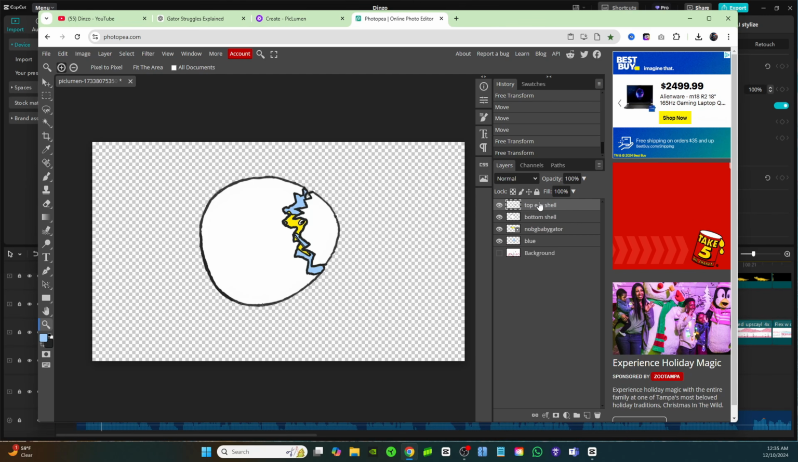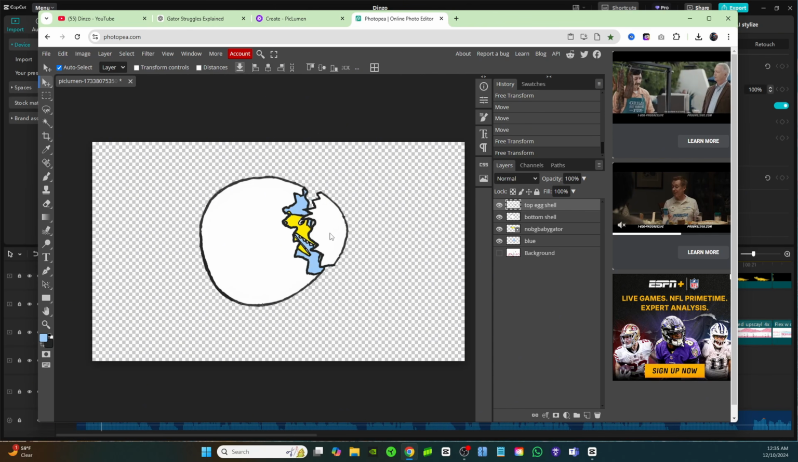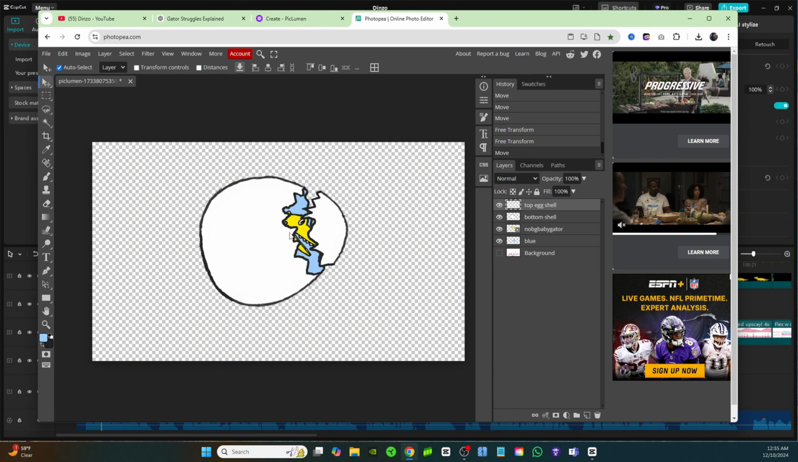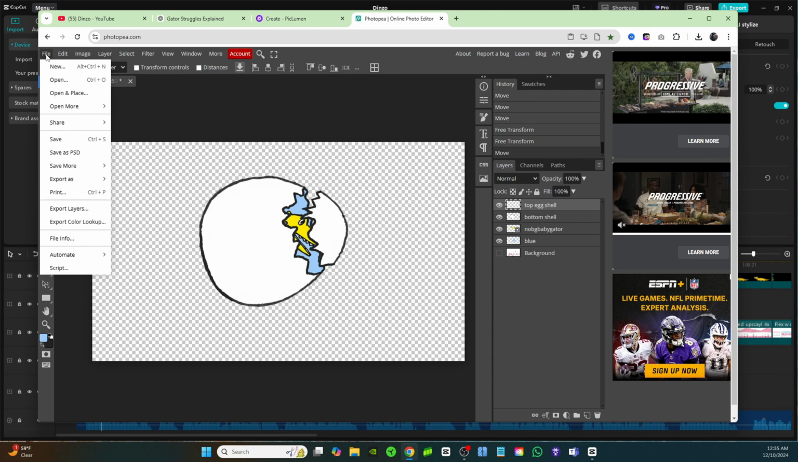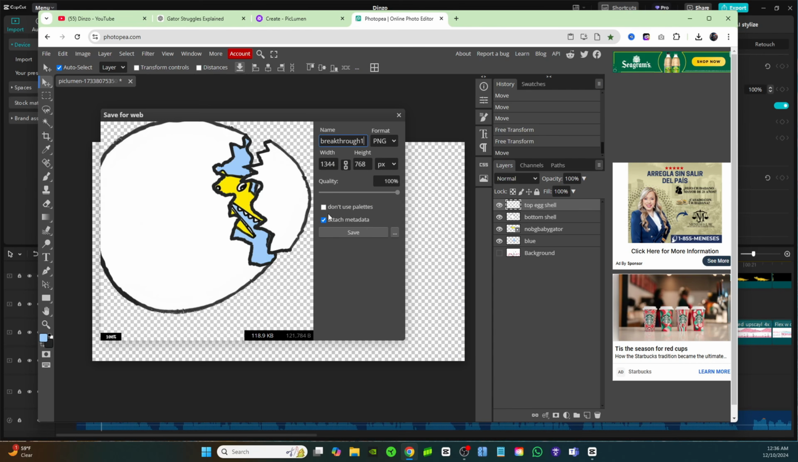And now if I just select the top eggshell and I click on the selector tool, I can move this top eggshell layer out just a little bit so it looks like the baby gator is just breaking through the egg. And now I can save that. I'll just save it as breakthrough 1 to keep it simple.